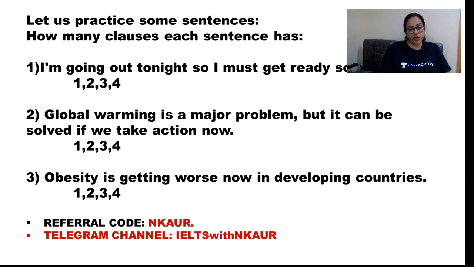Global warming is a major problem, one clause, but it can be solved is a second clause, if we take action now. That means there are three clauses in this. If we take action now, that is another clause.